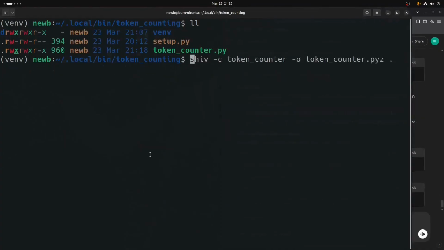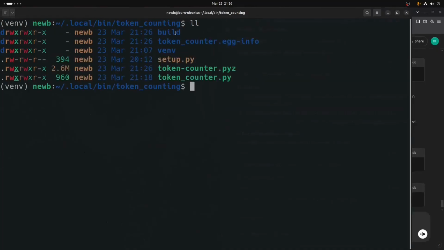So the command that we want to run is this guy right here, shiv -c token-counter. This is a name used in the setup.py file. We're going to name the executable that this shiv command is going to make token_counter.pyz. This could be any number of things. We could make this also a hyphen, and then at the end, the dot just means in this directory, all the Python files in this directory, which we have to do the dot so that we include the setup.py. So we would run this, and we'll take a look, and now we have a build directory, a token_counter egg-info directory, and now we have the token_counter.pyz. It's made executable already.